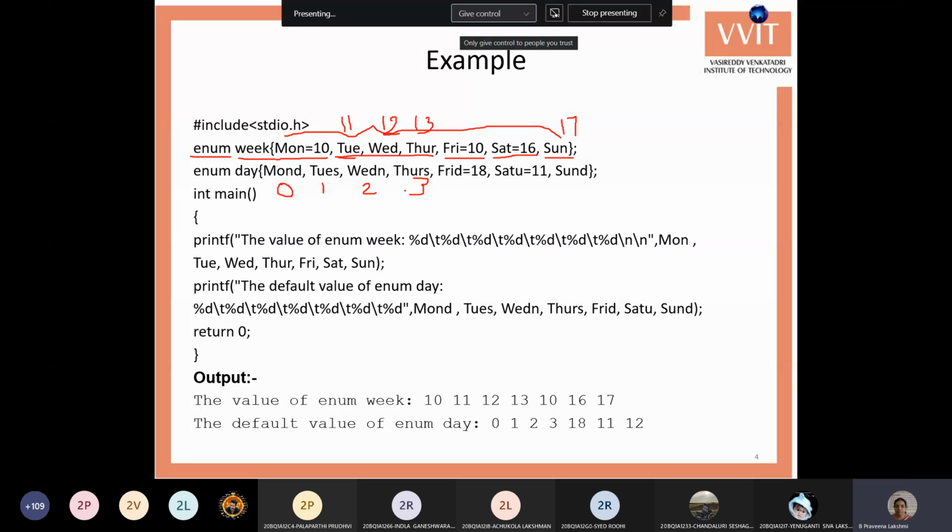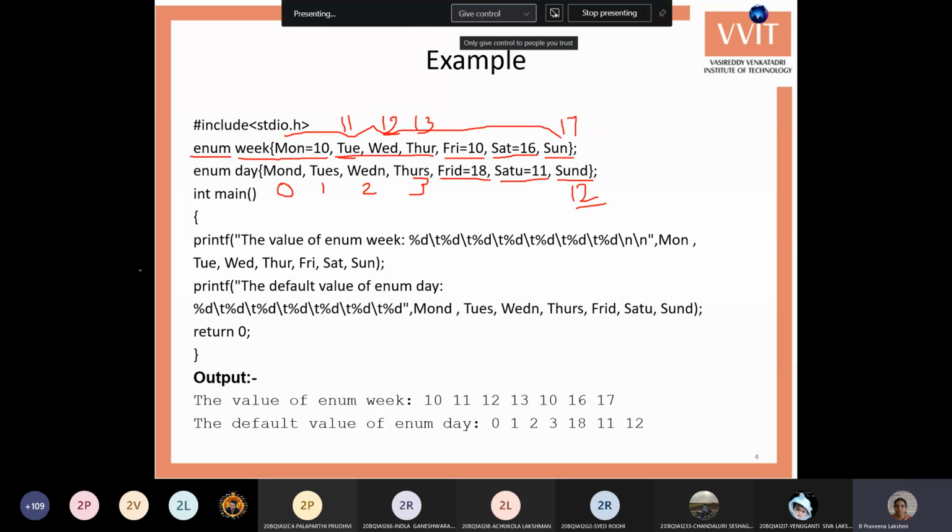So it takes it as 0, 1, 2, 3. For the fifth one, Friday is 18, Saturday is 11. Then we'll get Sunday as 12. Here the previous value is 11, that will be incremented and it takes the next value. So for these enums, we cannot assign any value, we just use the values as available in the enums.